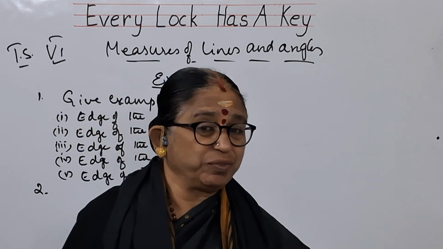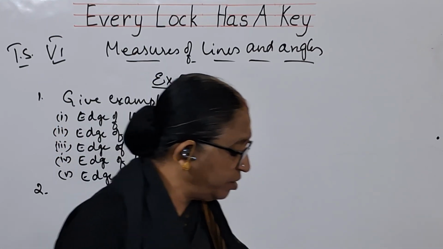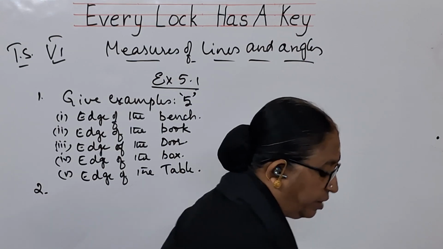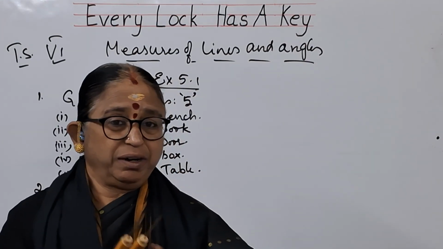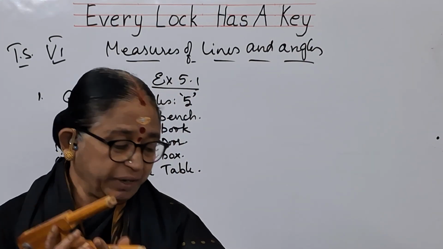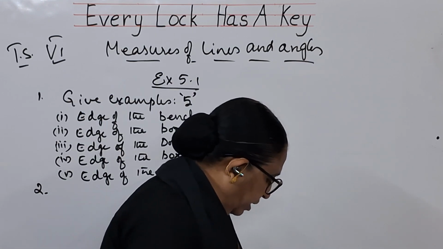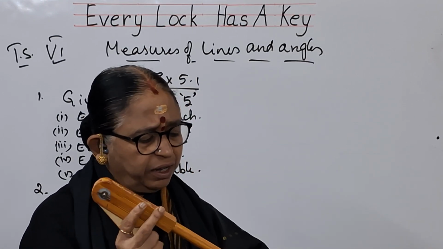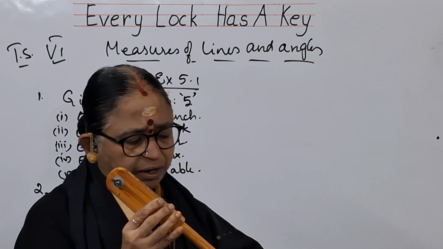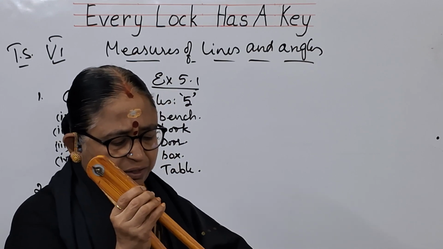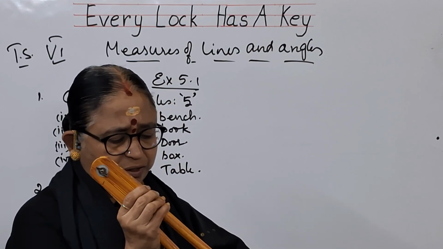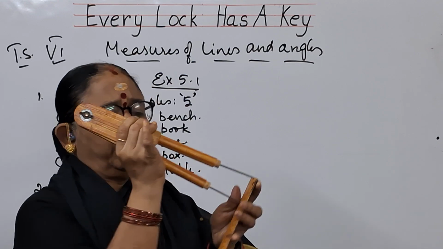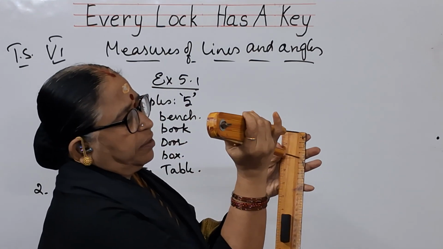So instead of that, suppose they have asked a 5 centimeters line segment. Take the divider and fix the divider at 0. At 0 of the scale, you fix the divider, one needle, and edge it up to 5 centimeters. So I have pulled it up to 5 centimeters here.